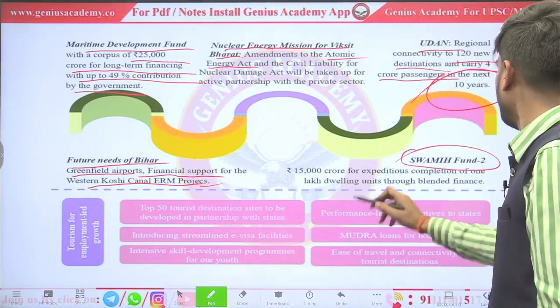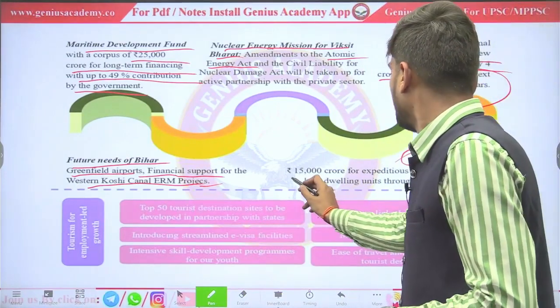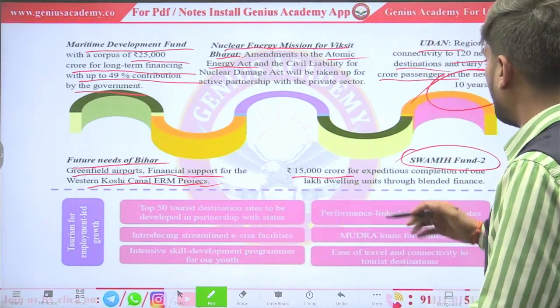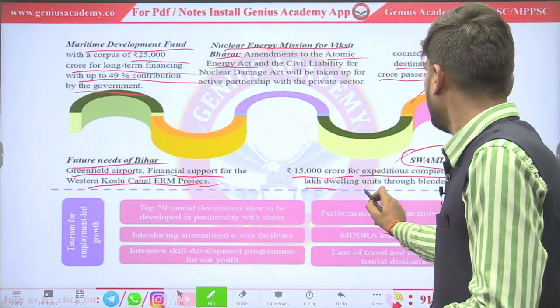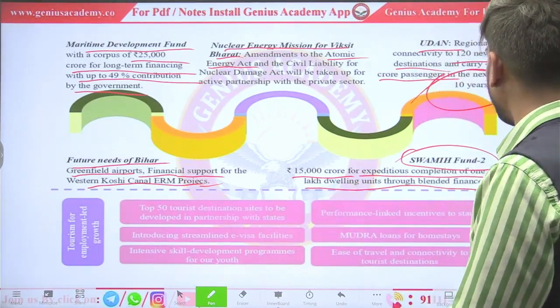Now, Swami Fund 2, 15,000 crore is provided for expenditure completion of 1 lakh dwelling units through blended finance.